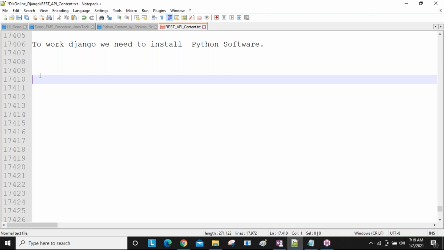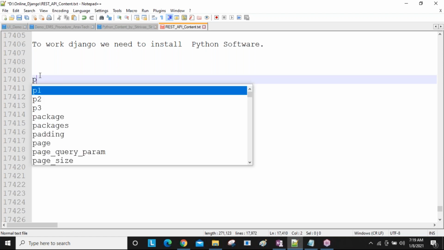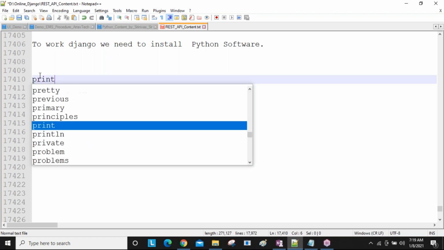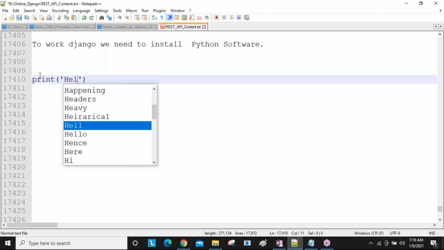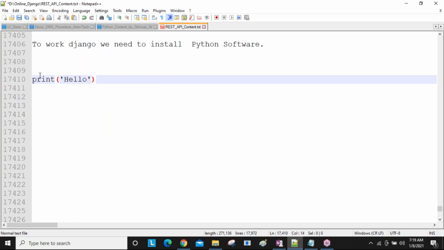Okay, how can you say cost saving, time saving, performance increasing? You can take one small example. In Python, I want to print a hello message. How do you print it? By using the print method. Simply, if this line executes, I'm going to get a hello message as output.